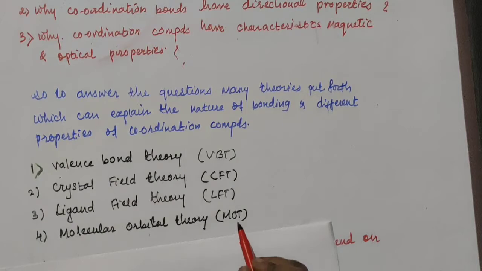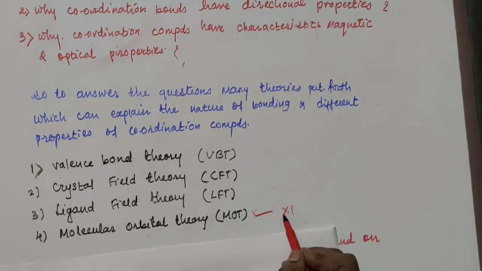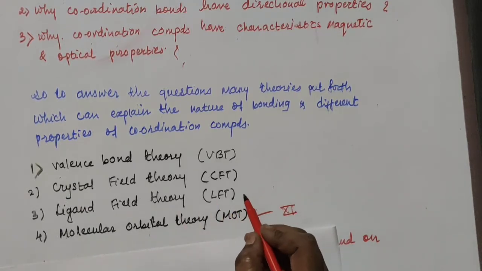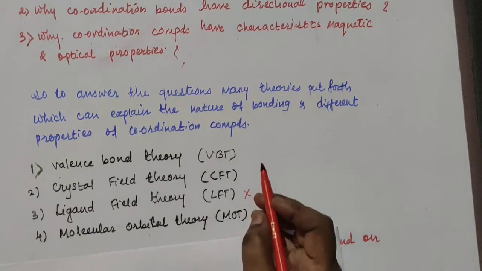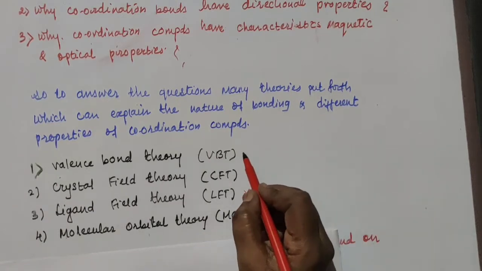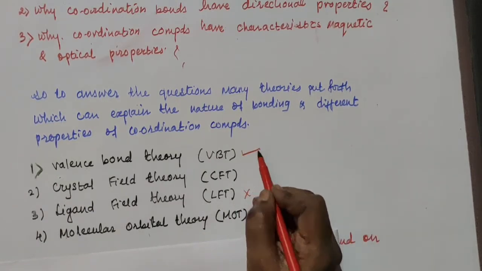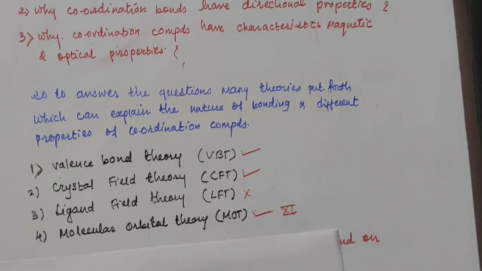Out of these, we have already studied MOT in 11th standard. Ligand field theory we are not going to see this year. This year we are going to study only the valence bond theory and crystal field theory.